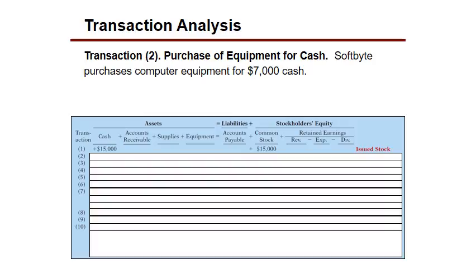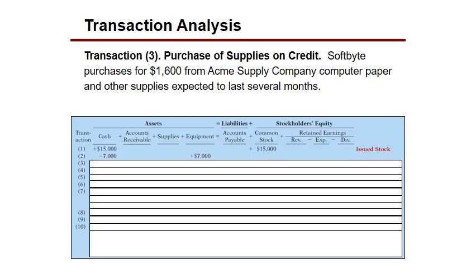We're doing what? We're switching one asset for another. We're switching cash for our equipment, right? So our cash decreases, our equipment increases, right? Okay. Okay, good. Let's take a look at this next one now.